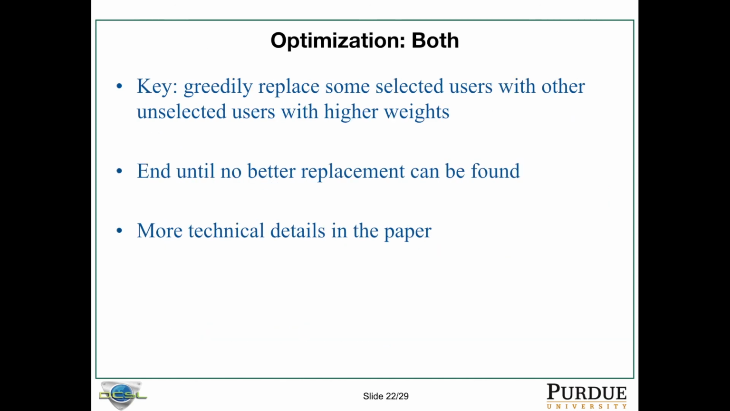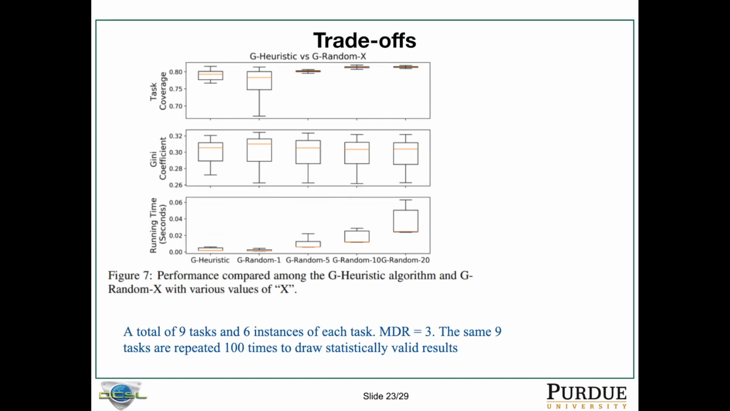And the optimization stage is used by both algorithms. After initial selection, we have initially selected a set of users for each task instance, and we will look at the metrics of the constraints of the problem formulation, and greedily replace some of the selected users in the initialization selection with some other users that are not selected. If we cannot find a better replacement, then we stop this optimization phase. Also, the technical details are complex, but please refer to the paper for them.